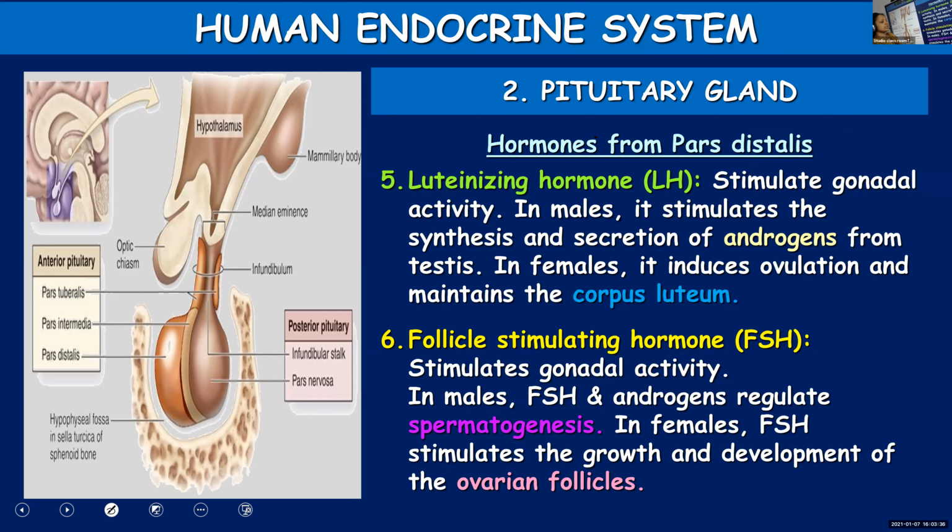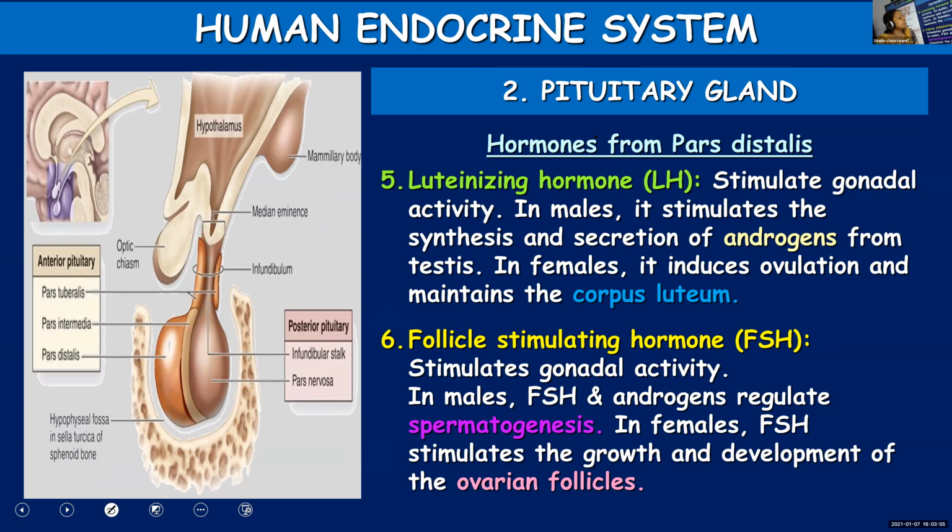In males, follicle stimulating hormone along with androgens, the several male hormones together called androgens, brings about spermatogenesis.